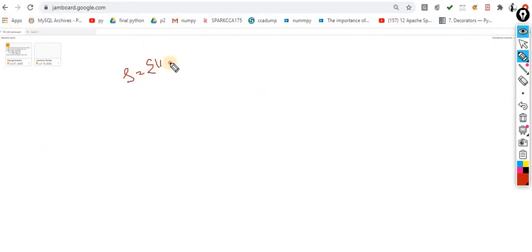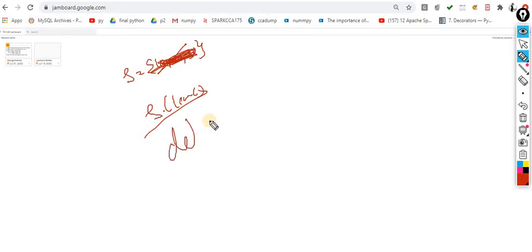Let's suppose this one is 10, 20, 30. You want to clear, s.clear(). So it will remove the items from this set. If I do del of s, it means it is removing the existence of this s. These two are different, del and clear. Okay, these are the basic methods which are associated with the set.